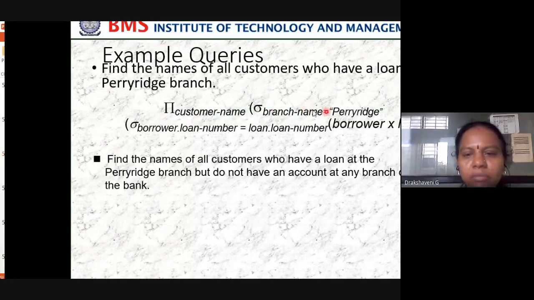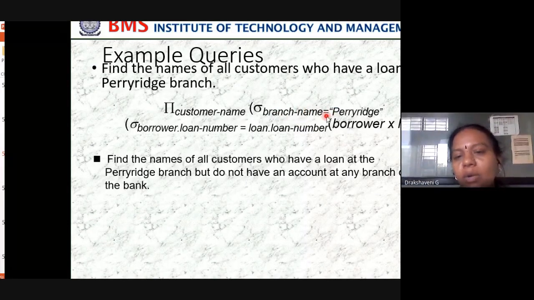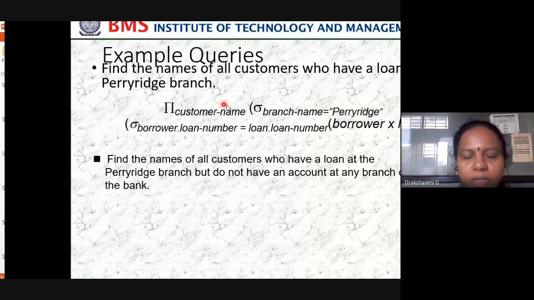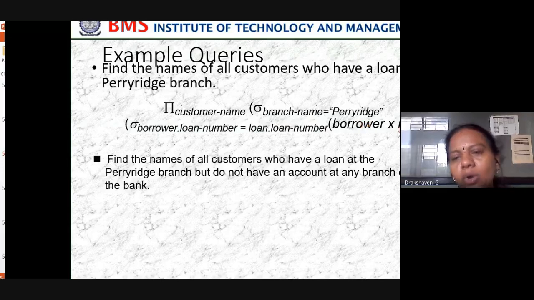I want all customers who have a loan at the Perryridge branch. So I should say branch name equals Perryridge. Then I want customer names. Then what should it match? The borrower's loan number and the loan table's loan number should be the same. From which two tables? Borrower and loan.